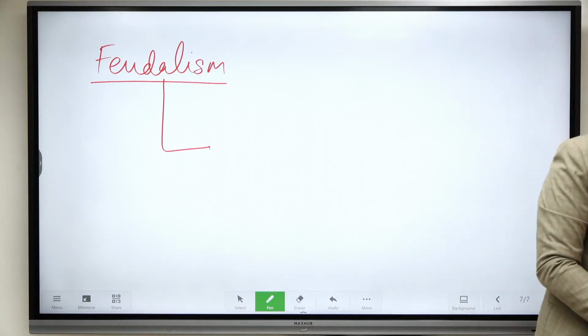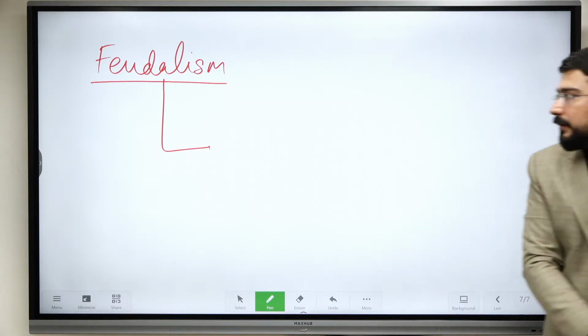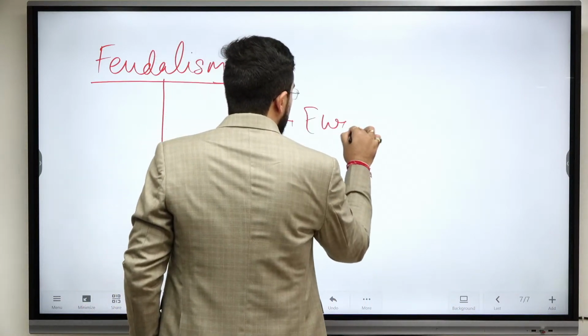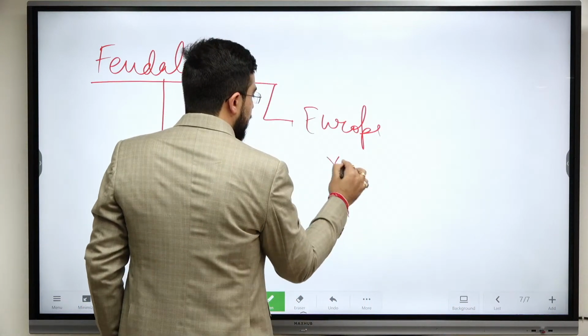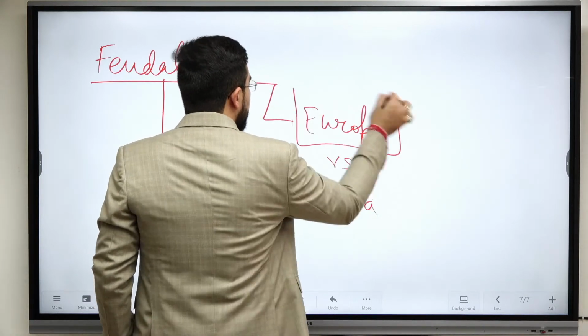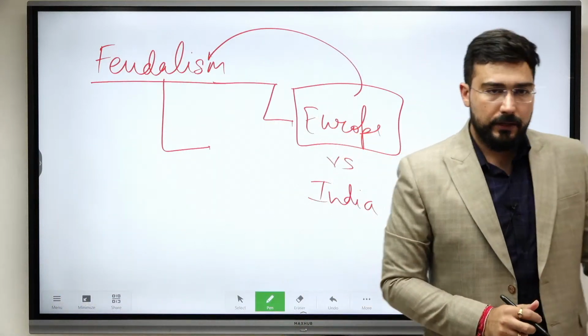There are certain elements of feudalism which you need to understand. One very important topic is the difference in feudalism of Europe versus India. This concept of feudalism was mainly applied to European society.